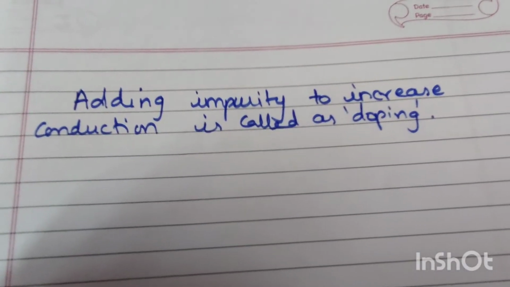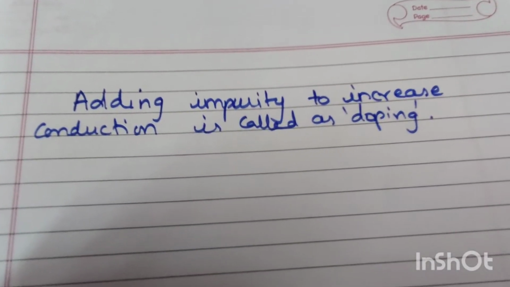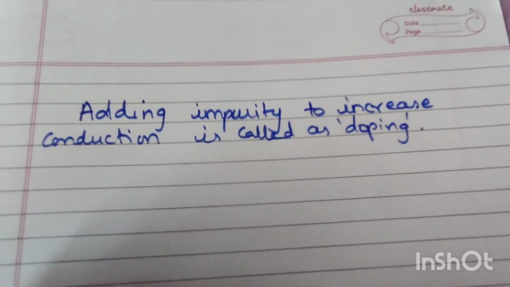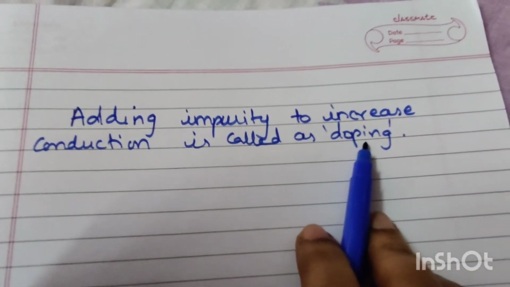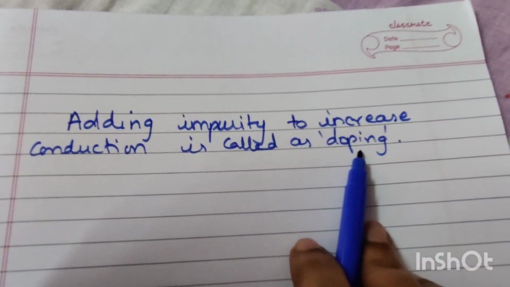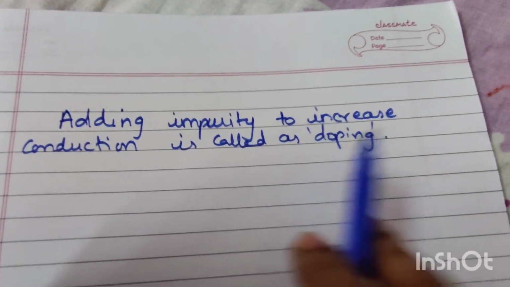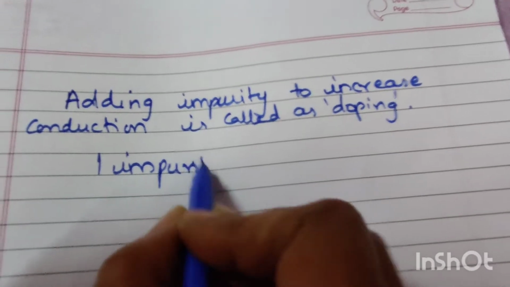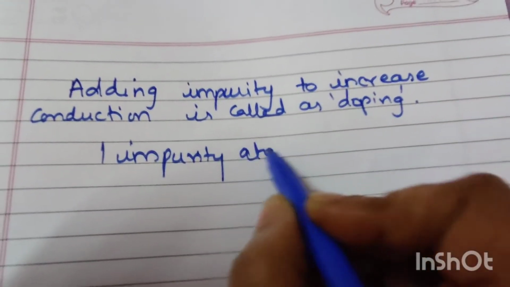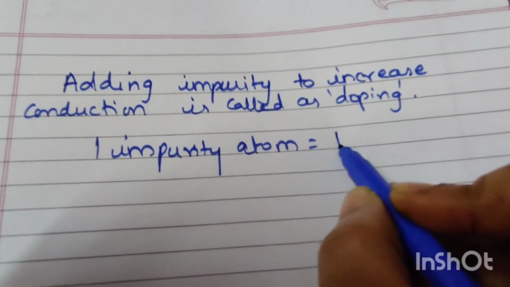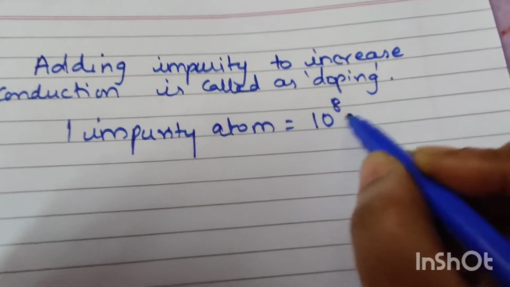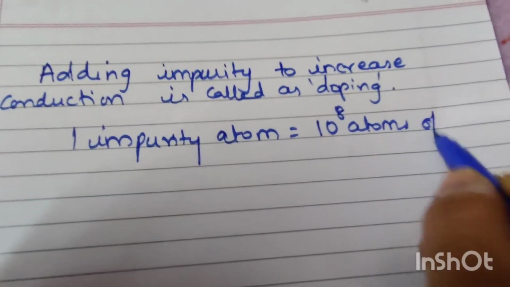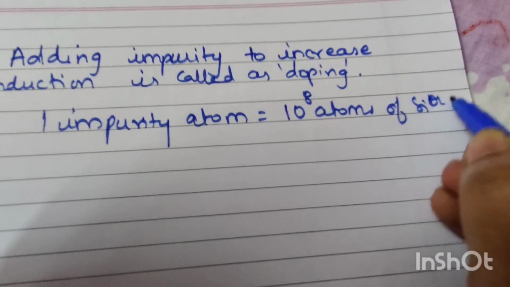Adding any impurity to increase the conduction in semiconductors is called doping. For example, generally if we add one impurity atom, it is added to 10 power 8 atoms of silicon or germanium.